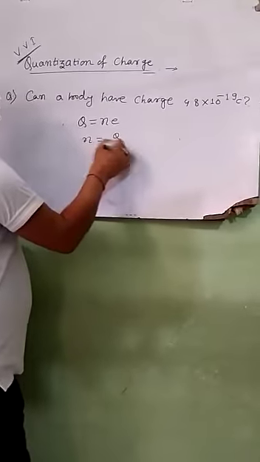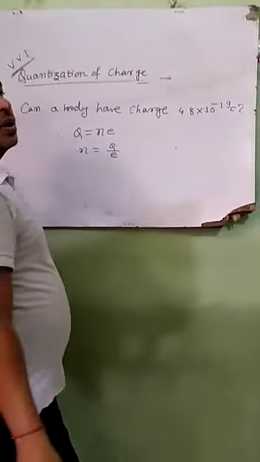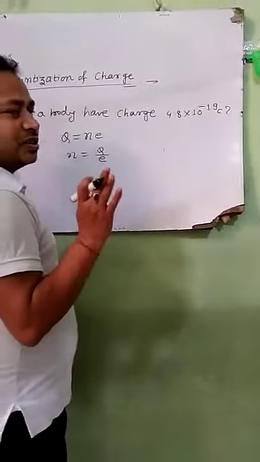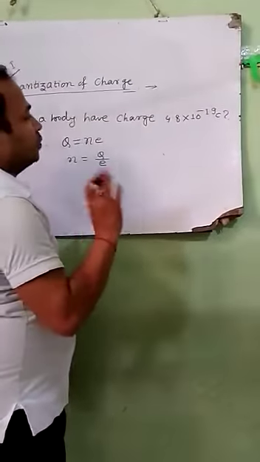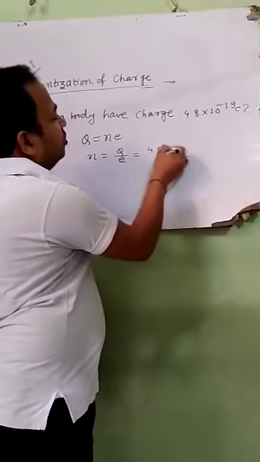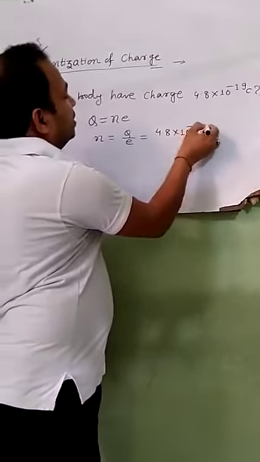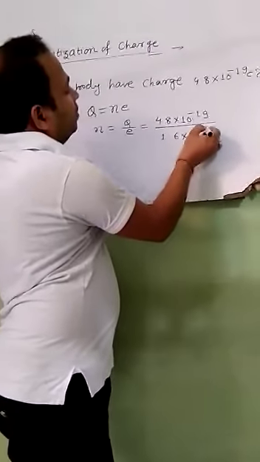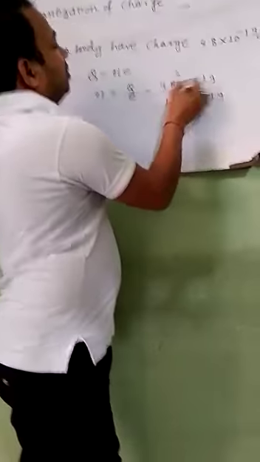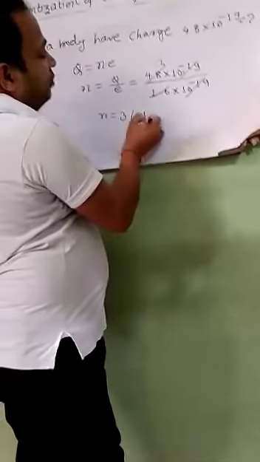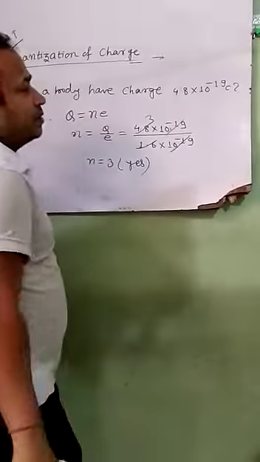If the value of n becomes an integer, then yes. If it becomes a fraction, then the answer will be no. So n is 4.8 times 10 to the power minus 19 divided by 1.6 times 10 to the power minus 19. It becomes 3, which is an integer, therefore yes.